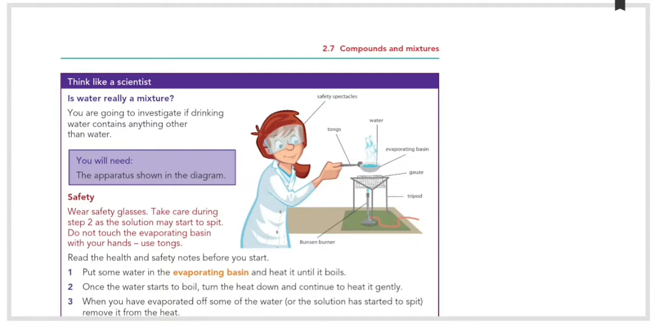So we need this tripod. This is the Bunsen burner. This is a tripod. This is a Bunsen burner. This is a Bunsen burner. This is the evaporating dish.